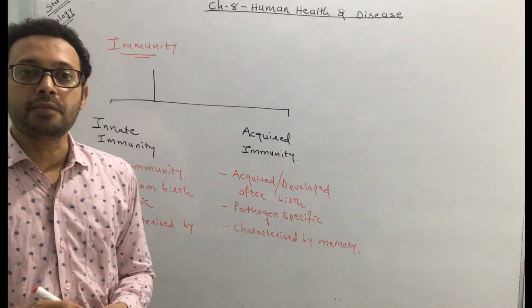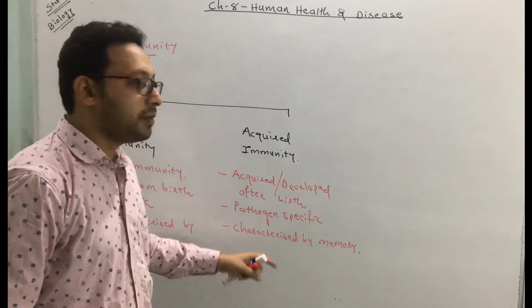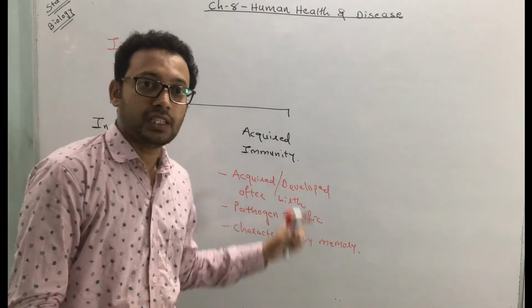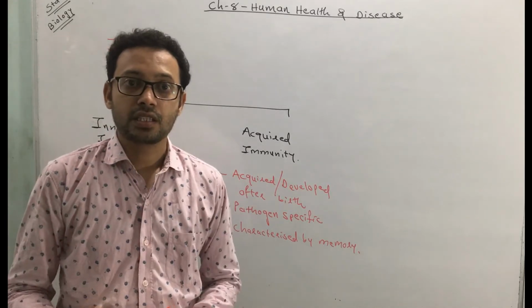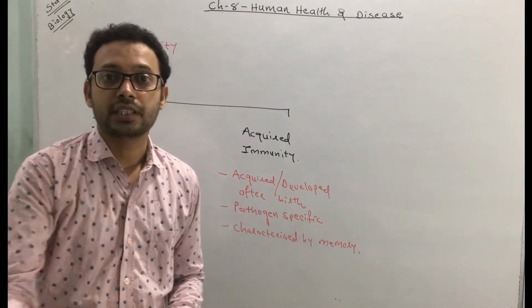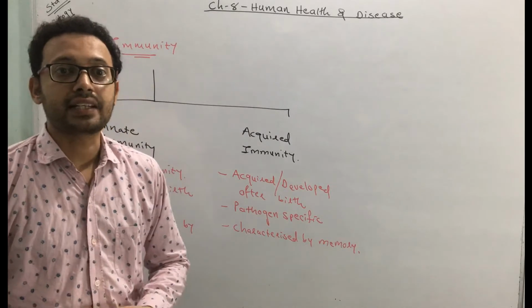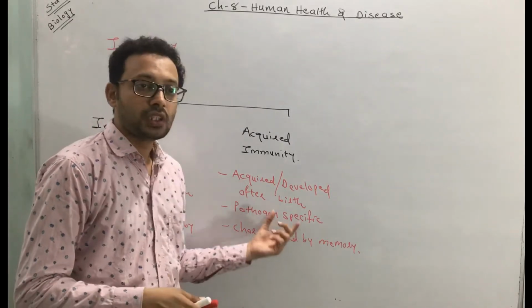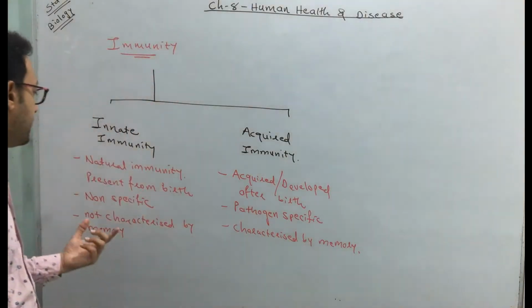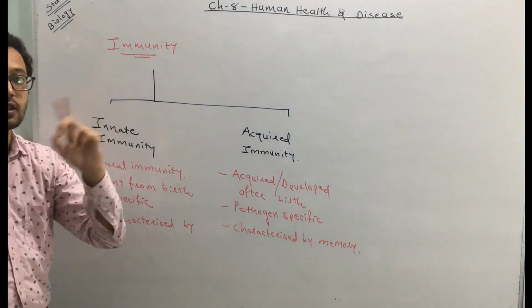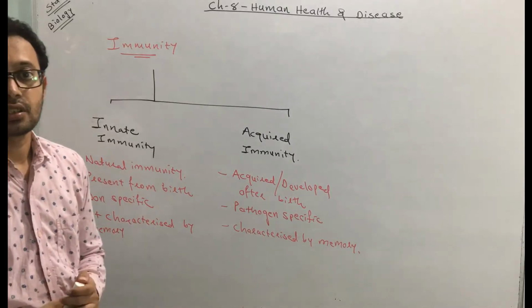Okay, characterized by memory, that means once the immunity develops, the memory cells of this immunity recognize or memorize which kind of pathogen it is and how to react against such a pathogen. So it is characterized by memory, but the innate immunity is not characterized by memory.